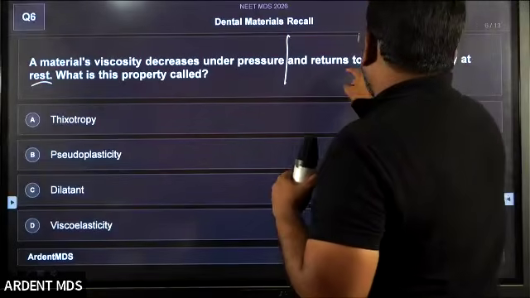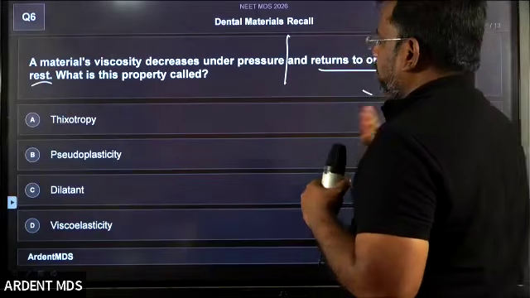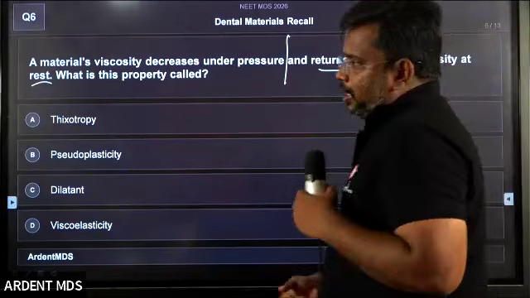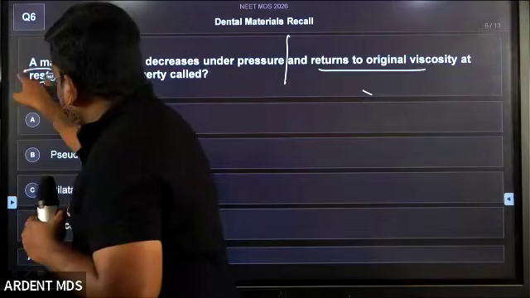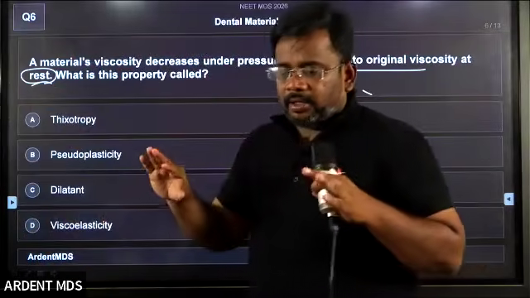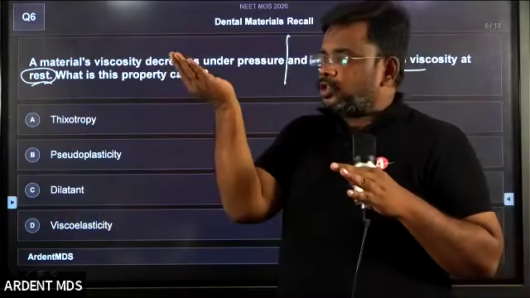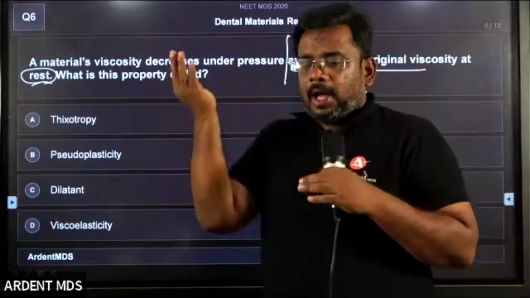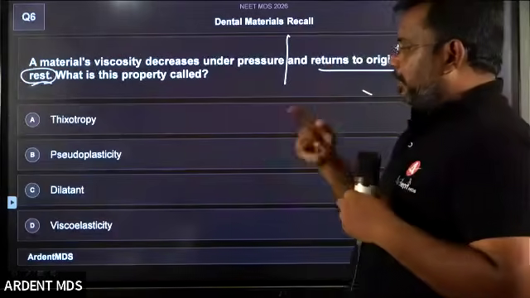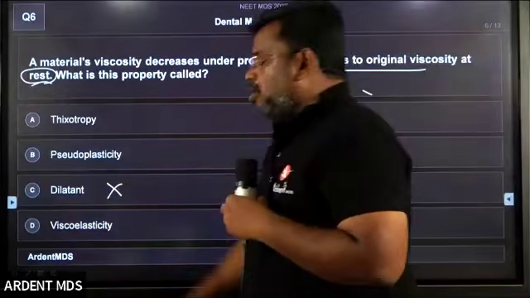So, to come back to this: returns to the original viscosity at rest. What is the property called? Students, clear? At rest, you just leave it, and the material will go back to the original state. What is it called? It is not called dilatant. What is dilatant?